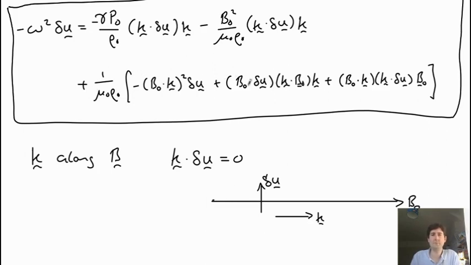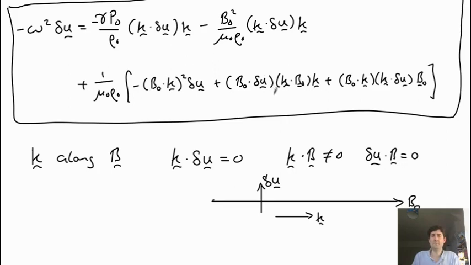And this simplifies quite a lot of things. So all this B naught dot delta u goes to 0. k dot delta u goes to 0. So k dot B is not equal to 0, but delta u dot B is equal to 0. So let's see, B naught dot k is not 0.